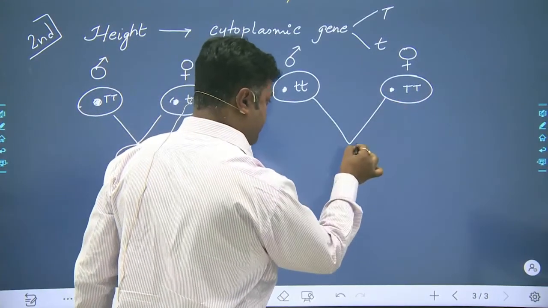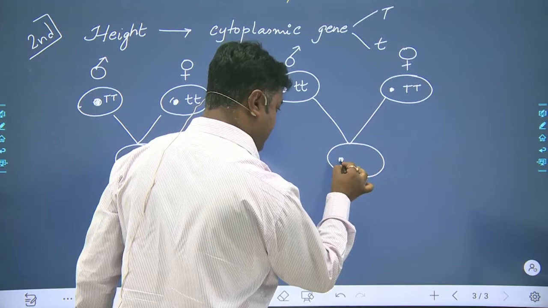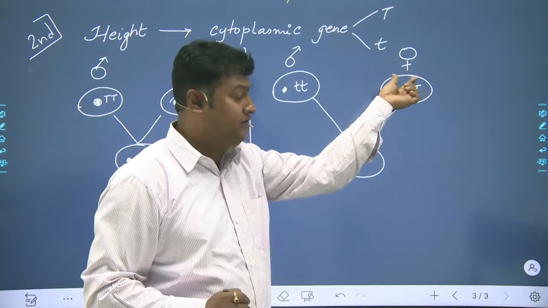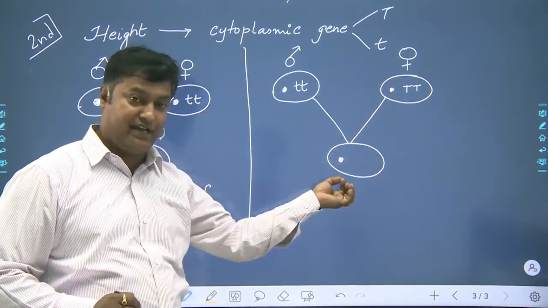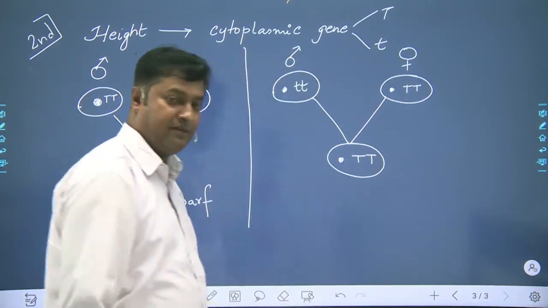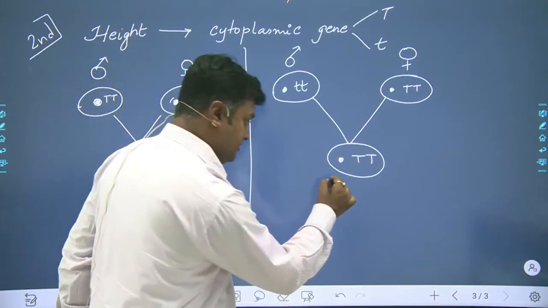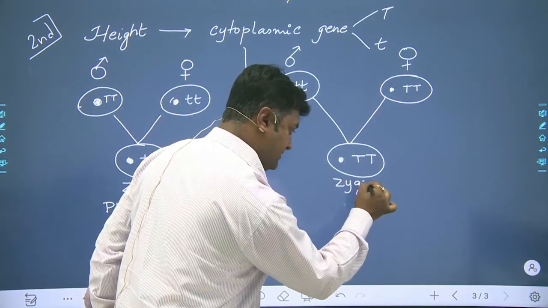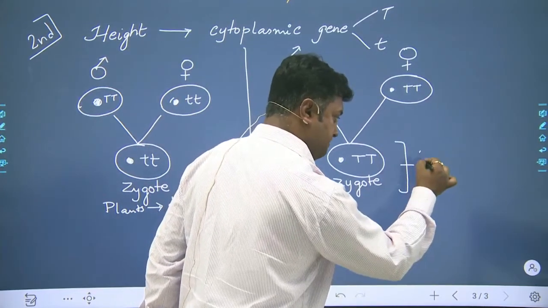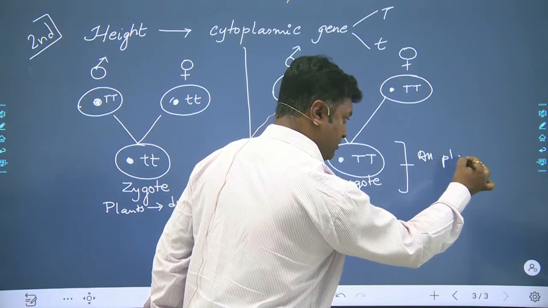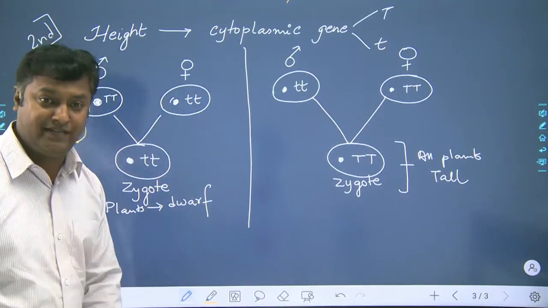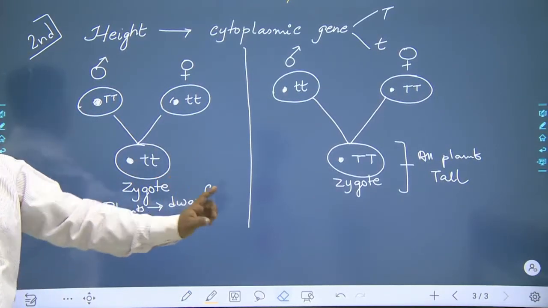The zygote which will be produced will have the nucleus, and now as per the rule, the female will be sharing its cytoplasm with the zygote, and now capital T will be entering into the zygote's cytoplasm. So now this is the zygote, and as you can see, the result has changed. Now all the plants which will be produced will be tall. So you can see the two results are differing.